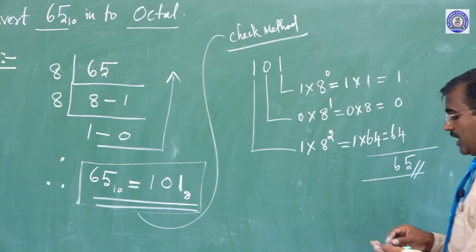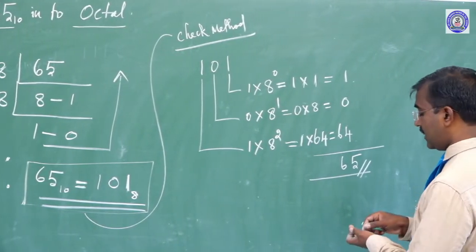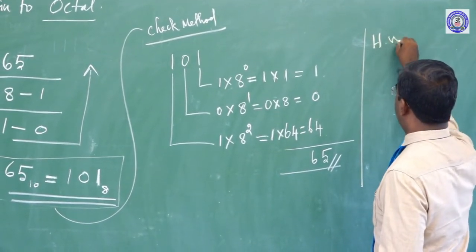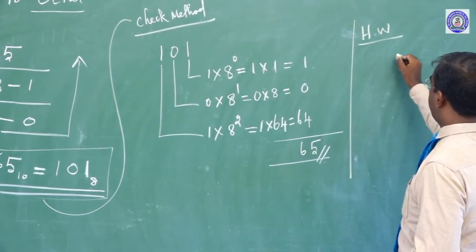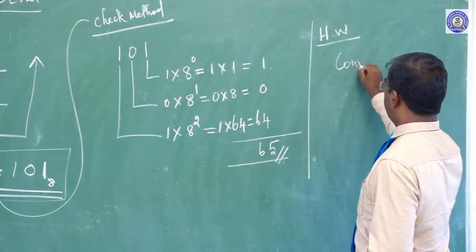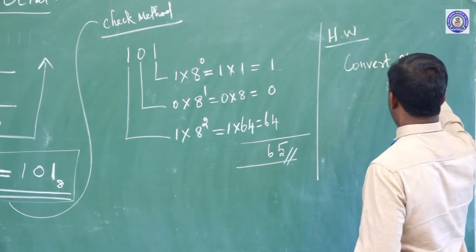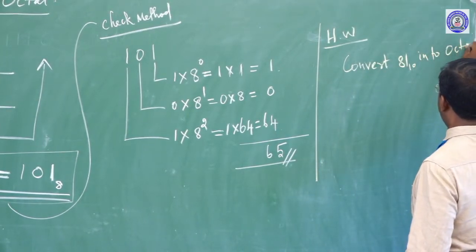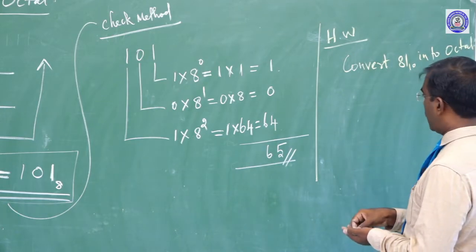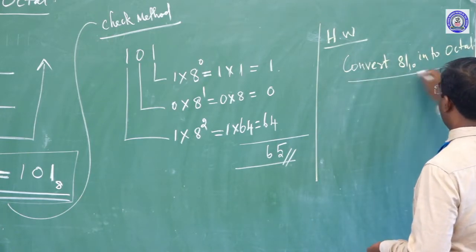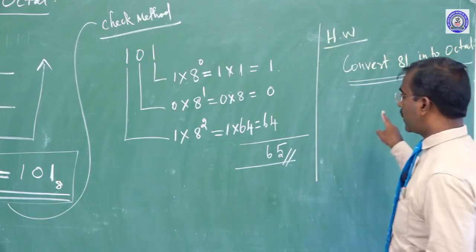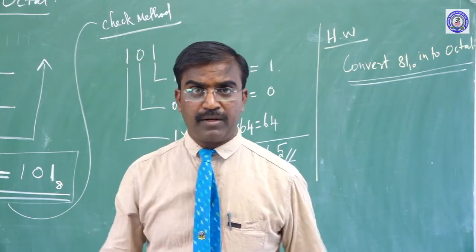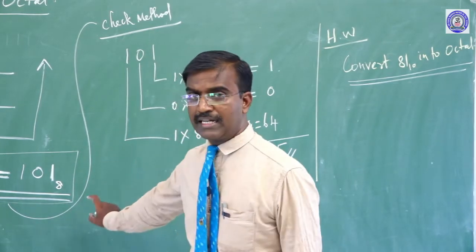Can I give you one example sum now? Okay. The example sum is homework. This homework sum is: convert 81 base 10 into octal. Okay, 81 base 10 into octal. Now we will work out this sum. If you work out this sum, take a picture and send it to my WhatsApp number. Okay, I think you can understand this method clearly.